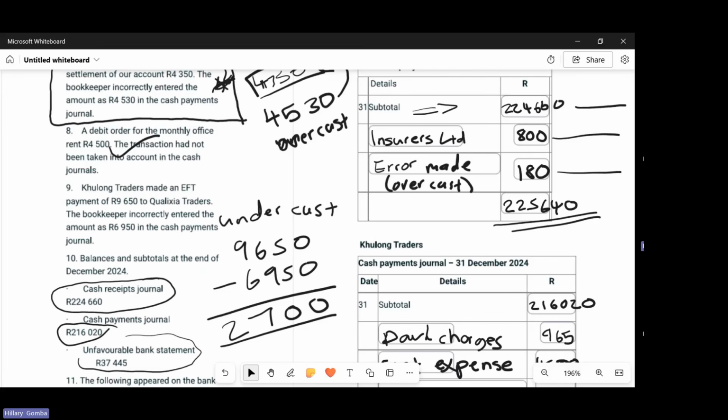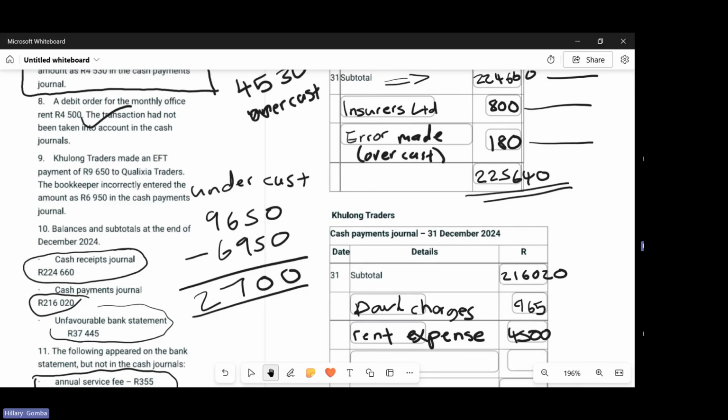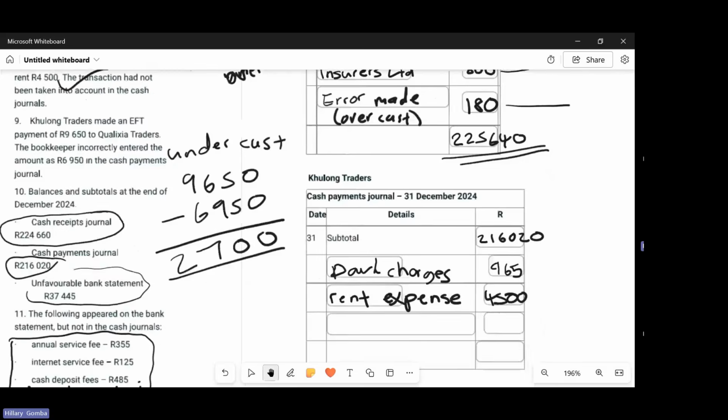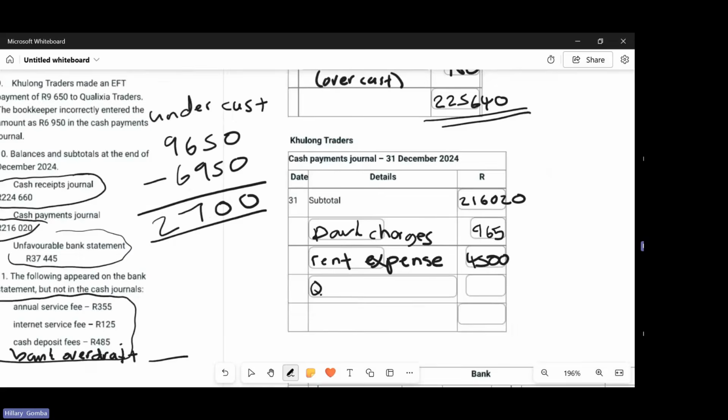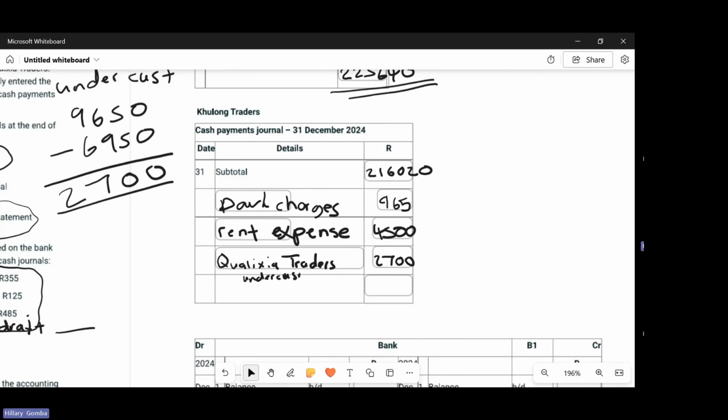So this was an error that was made by our bookkeeper. So you go back to your cash payments journal and then you record Qualixia Traders. You can either record it as a transaction error or you can record it as an undercast. And then you punch in the 2.7.